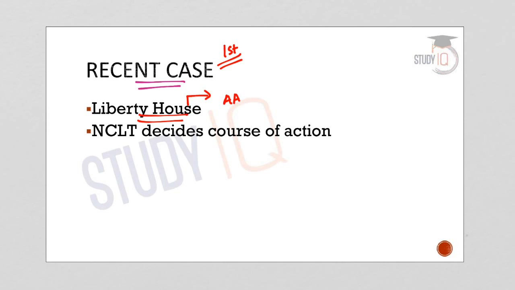We have seen that the adjudicating authority is under the NCLT, National Company Law Tribunal. So the NCLT had already approved the resolution plan also. But what happened later on? The Liberty House failed to pay the banks according to the terms of the resolution plan. So Liberty House did not comply with the provisions of the resolution plan. Now what is the argument of Liberty House? Liberty House argues that there were serious issues in the information and valuation reports which were shared with the Liberty House prior to the bidding process.